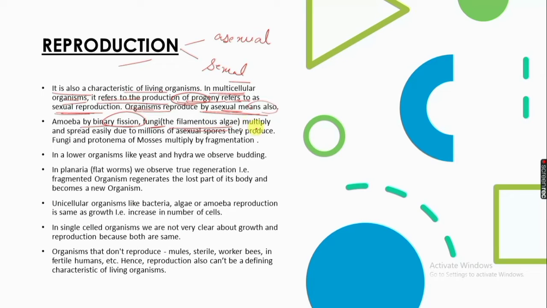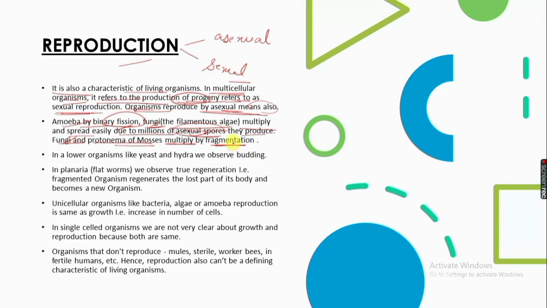Filamentous algae and protonema of mosses multiply by fragmentation. Amoeba by binary fission, fungi by asexual spores, and filamentous algae and protonema of mosses by fragmentation.